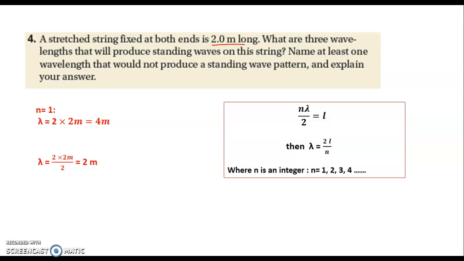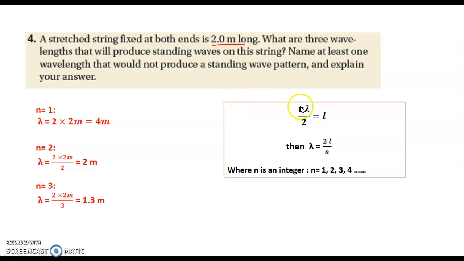For the first order, we call it here the fundamental frequency, or the fundamental harmonic oscillation, or the first order harmonic oscillation, where n equals 1, meaning only one loop forms on the string. So for n equals 1, substituting in the condition, we get lambda over 2 equals L. Then lambda is equal to 2L, and L is 2 meters, so 2 times 2 is 4 meters. If n equals 2, we have 2 lambda over 2 equals L, so lambda equals L, lambda equals 2 meters.